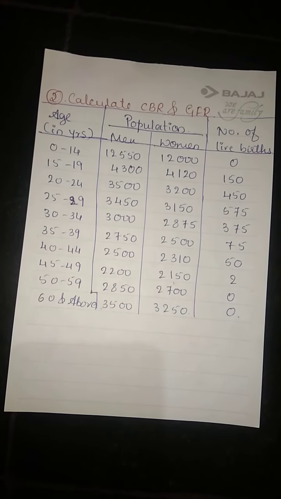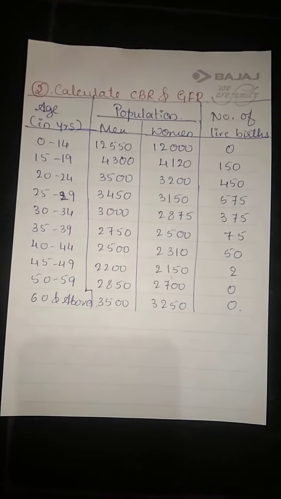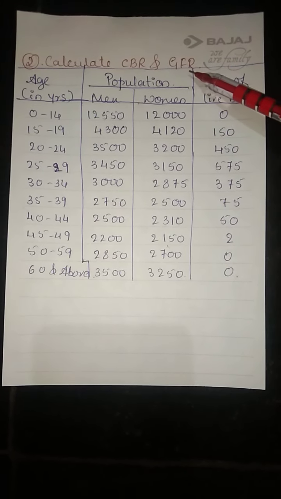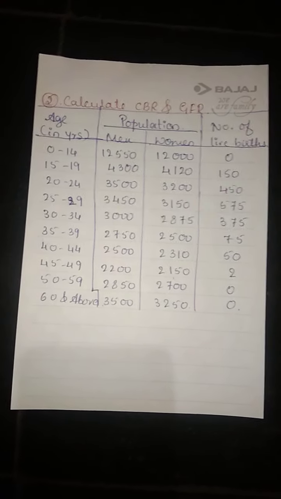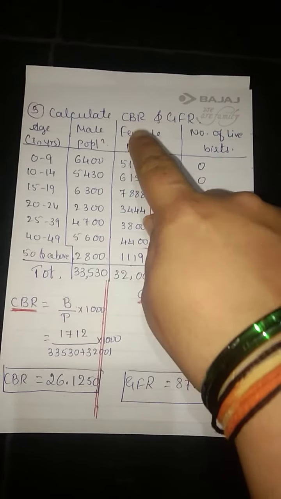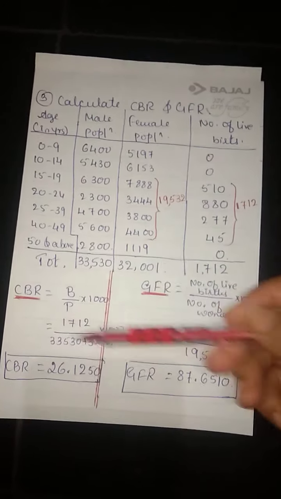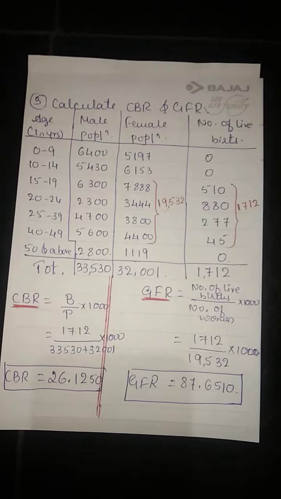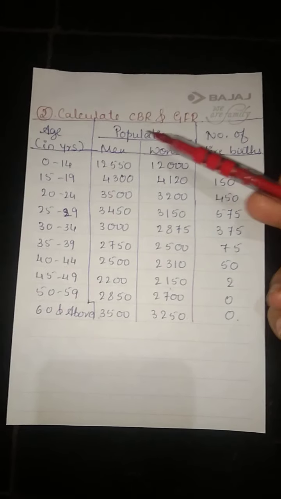The next homework question is calculate CBR and GFR. In the previous solved example, see here, calculation of CBR and GFR. Solve it separately. For comparison purposes I have done it like this here. You are supposed to calculate CBR as well as GFR.